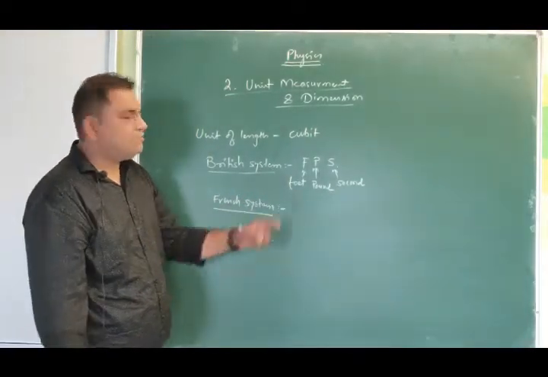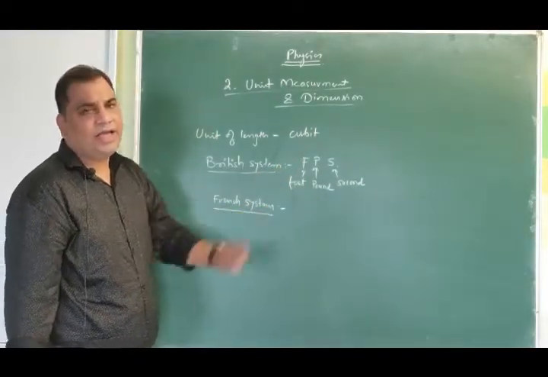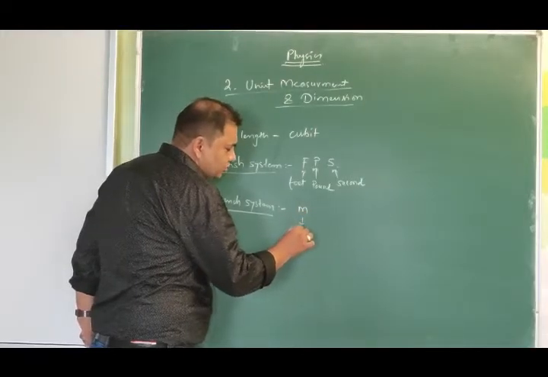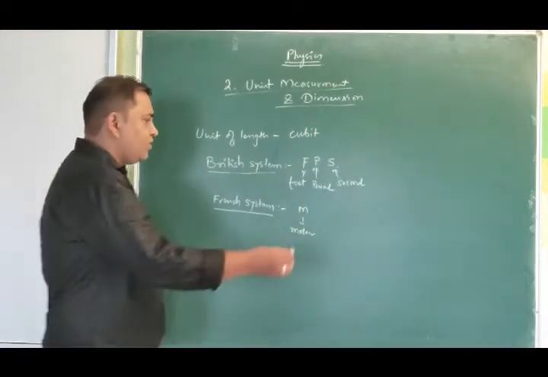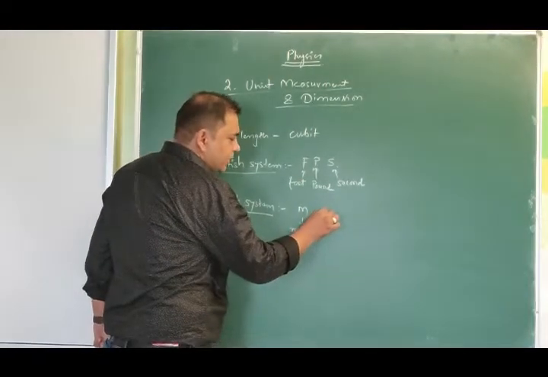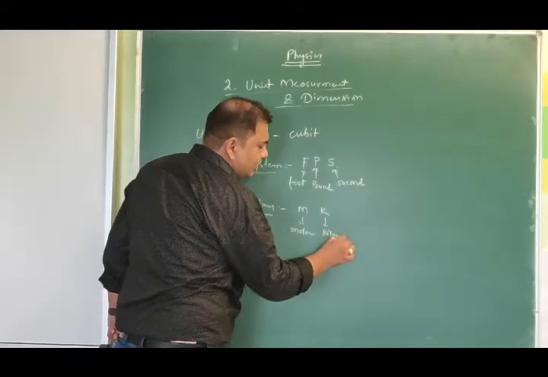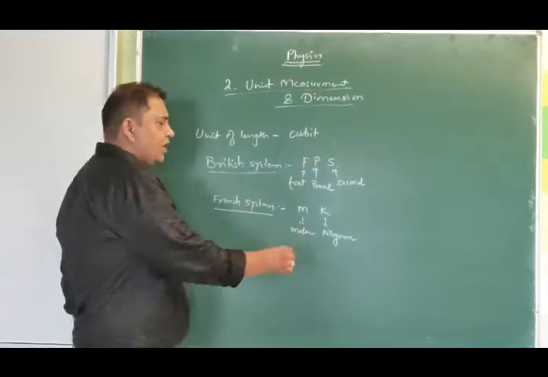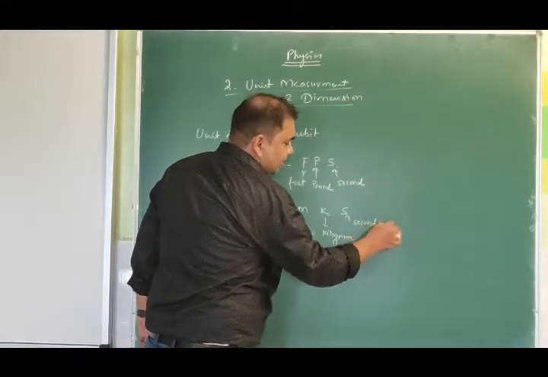In the French system, rather than using foot as a unit of distance, they use meter as a unit of distance. For measurement of mass, they use the fundamental unit kilogram, and for time again they have used second.